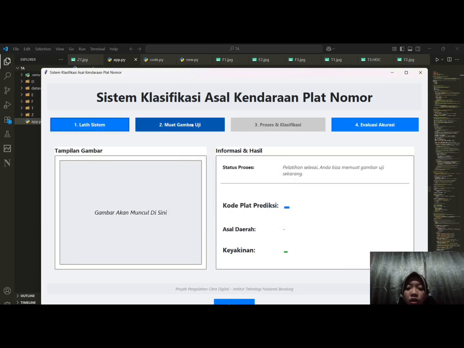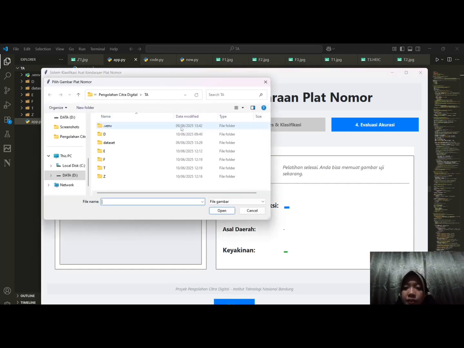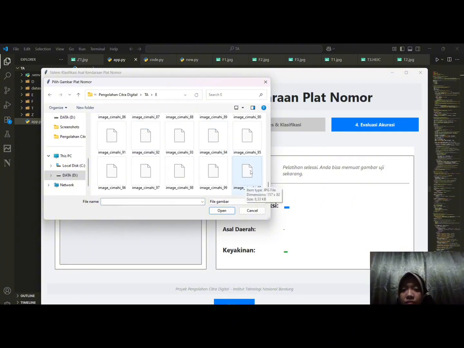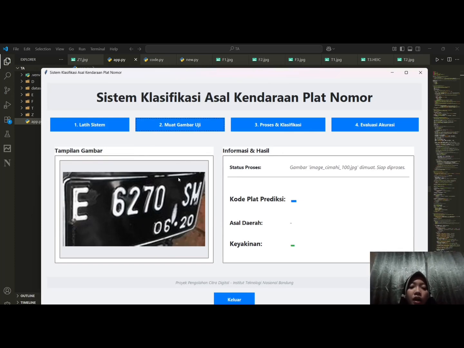Number 2, load test image. After the model is trained, the user can click this button to select a license plate image for testing. The selected image will be displayed on the left panel labeled image display. This image serves as the input for the classification process.